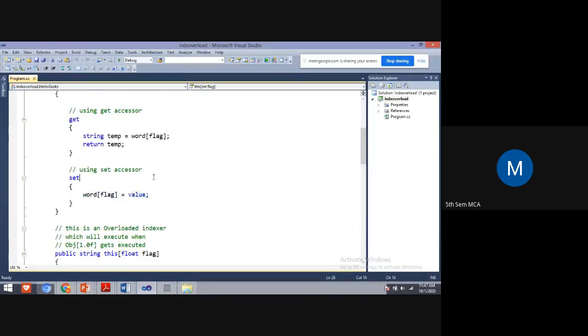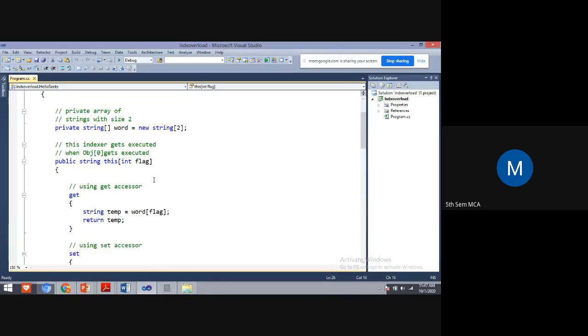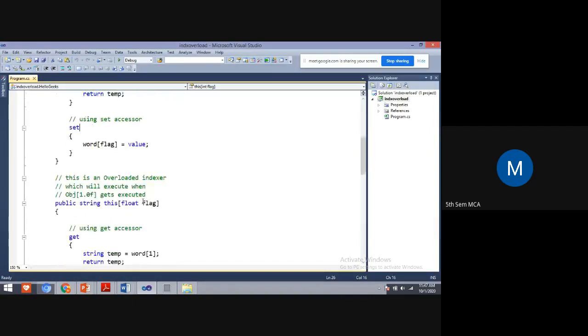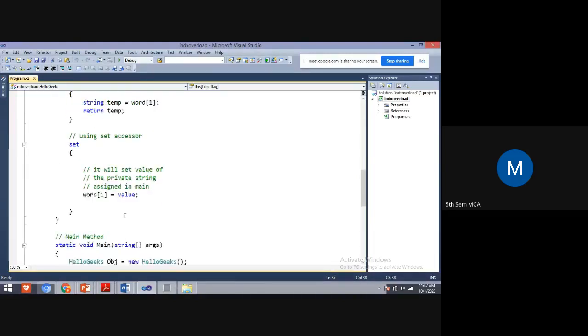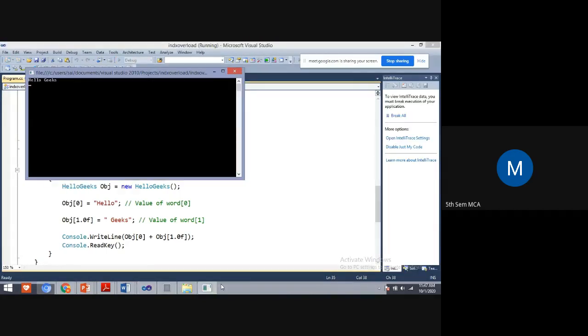I am displaying two values, an integer value and a float value. So I have taken two variables, two properties. Wait, I'll show the execution of this program. See here, the output is hello geeks.